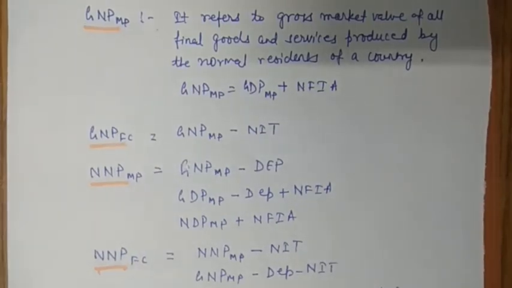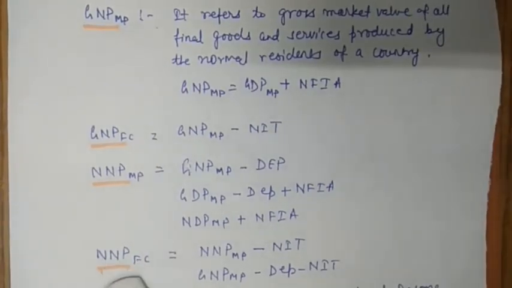The last topic of today is NNP at FC, and it is very much important because it is also known as national income, and national income is always at factor cost. Please remember this. So the definition of national income is, it refers to the net money value of all the final goods and services produced by the normal resident of a country during a period of 1 year.